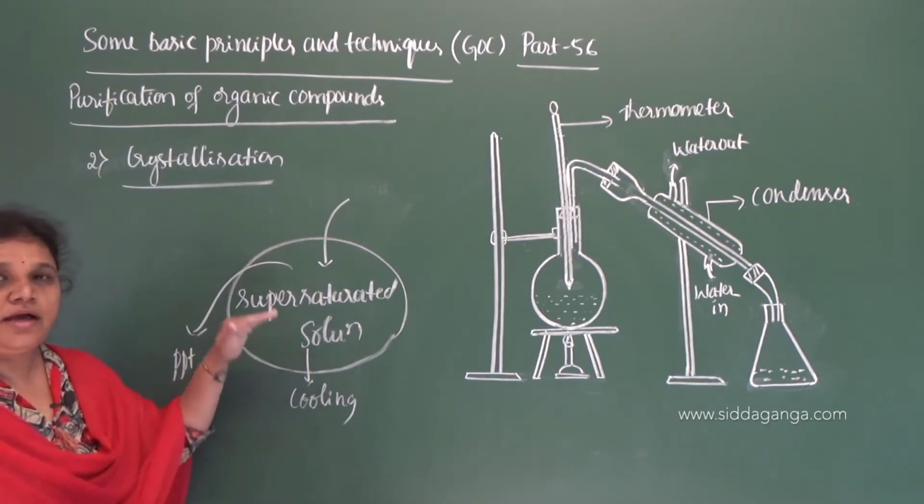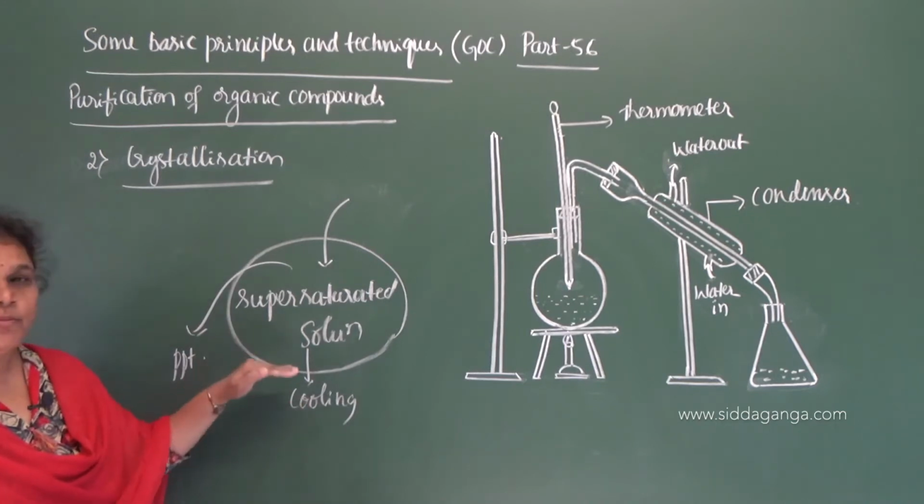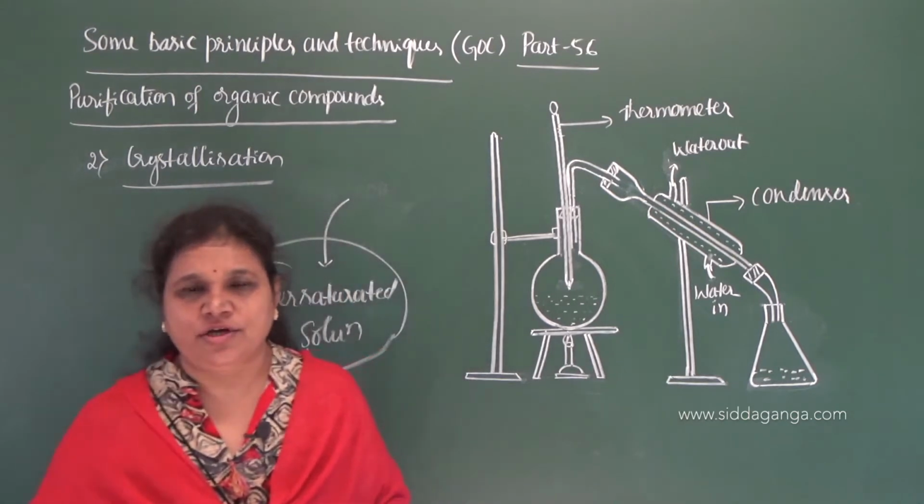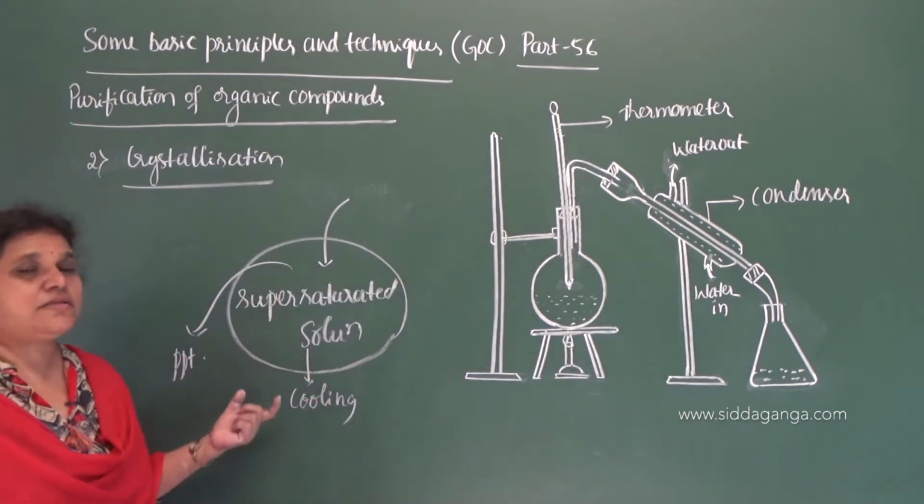Then crystallization of the compound takes place, and it can be separated by filtration. This process is called crystallization.